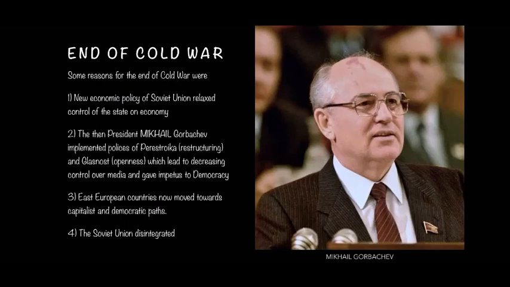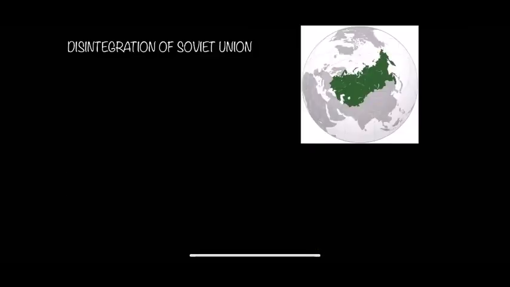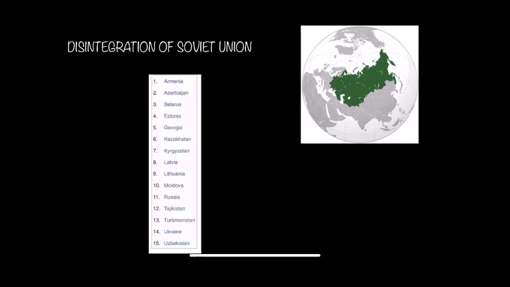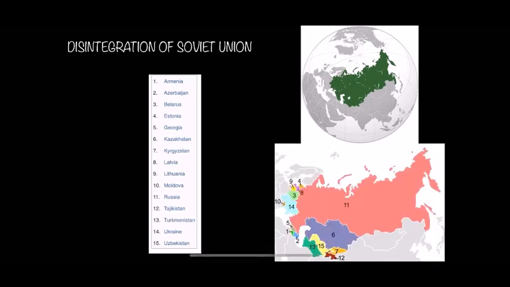East European countries now moved towards capitalist and democratic paths. The Soviet Union disintegrated. This is Soviet Union before disintegration. And after disintegration, 15 new countries or nations were formed. Out of this, you will see that Russia is the biggest country.